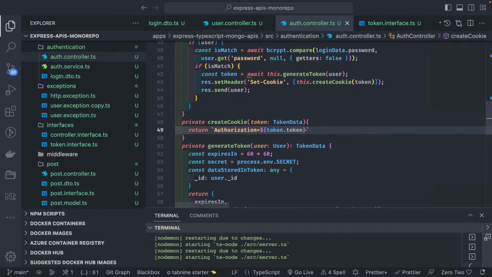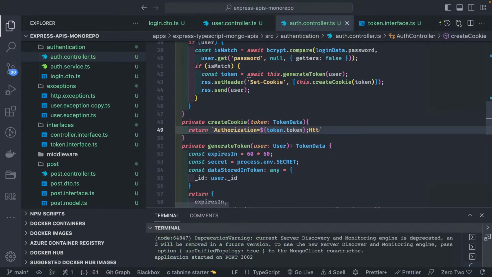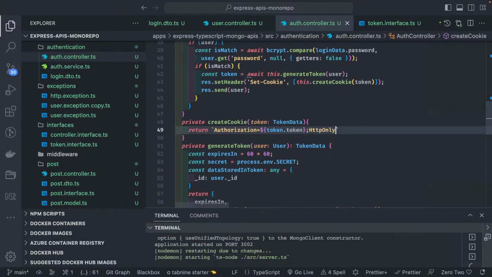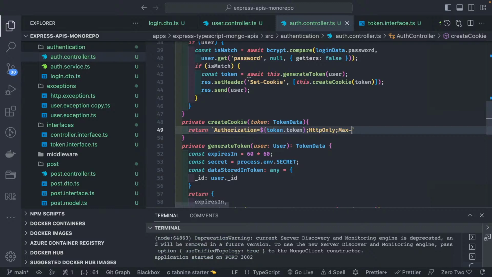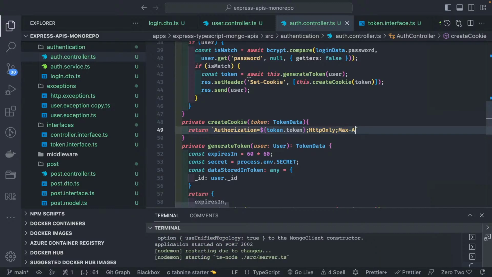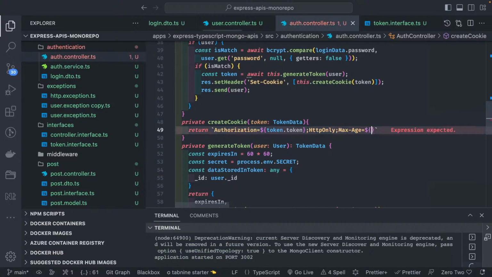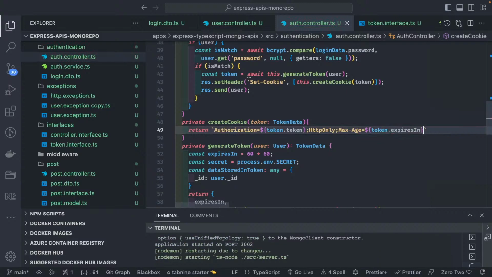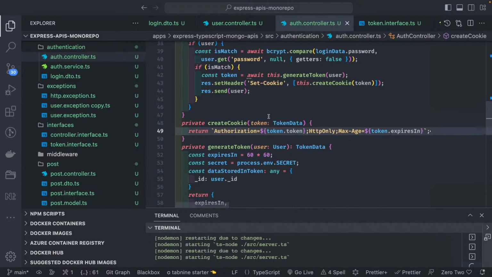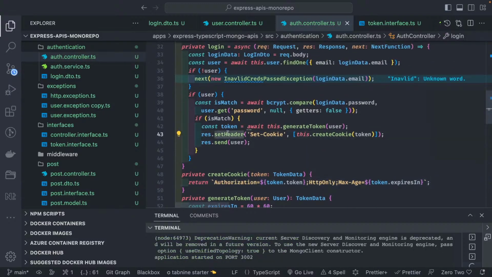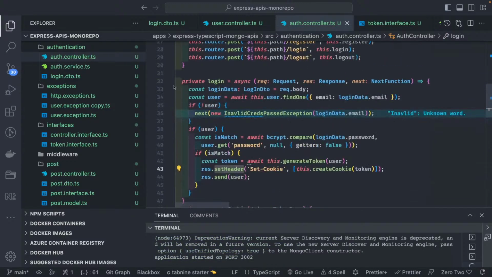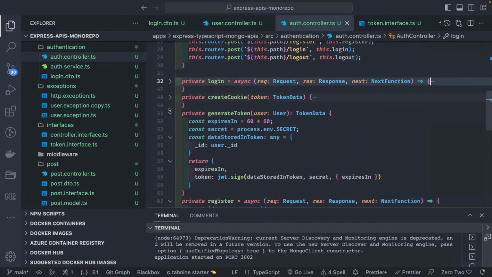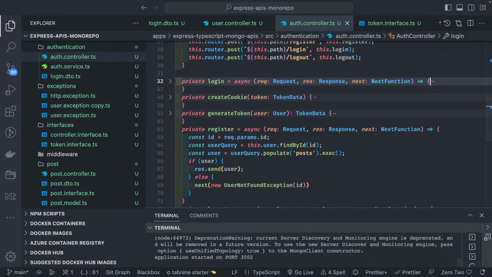This is the property. This is like a cookie string we are creating. For HTTP, you can take a reference on how to create a cookie. Max-Age equal to token.expireIn property. That's it. So this is going to return us the cookie. We are setting that inside a header and returning it. So this is a simple login we have done. All these methods we have written for login.